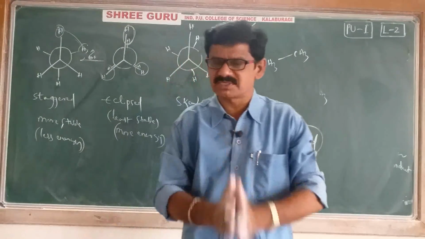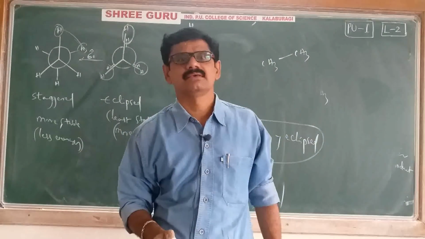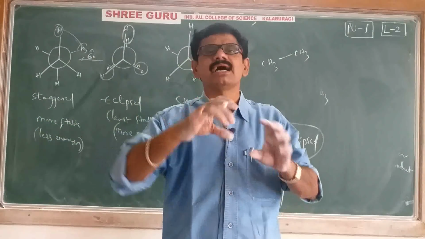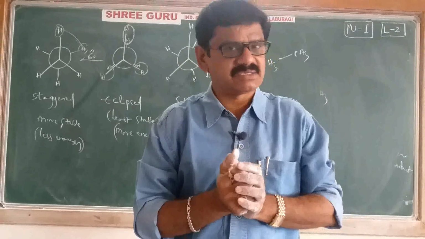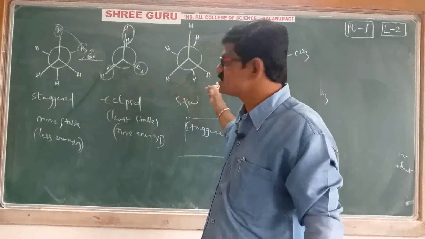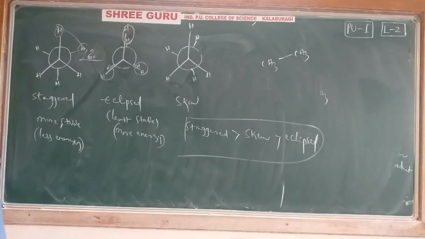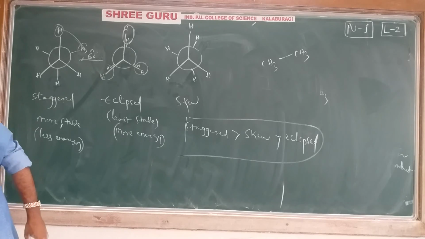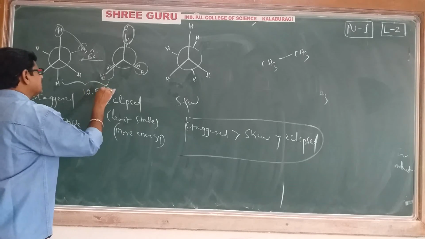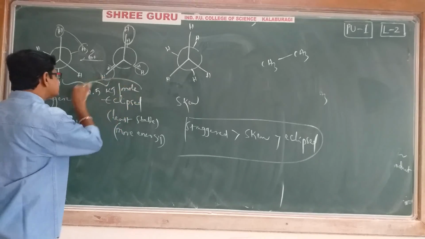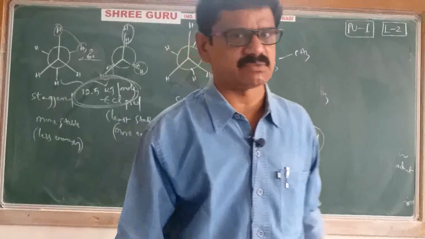In total, how many conformational isomers are there? Staggered form, eclipsed form, and in between the skew form. And what is the main reason? The main reason is the carbon-carbon single bond. Because of the single bond, rotation is possible. That's why these are also called rotamers. And one more point: the energy difference between the eclipsed and staggered forms is 12.5 kilojoules per mole.